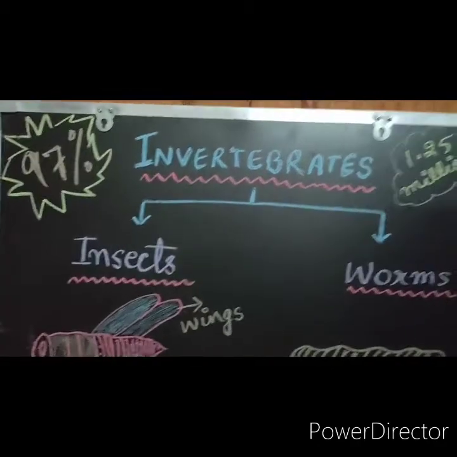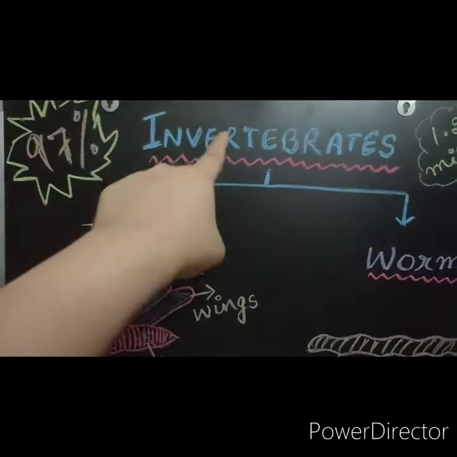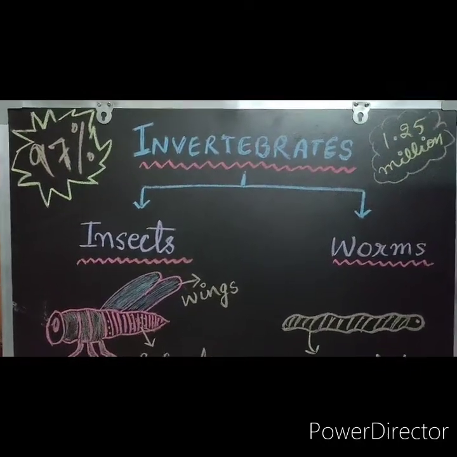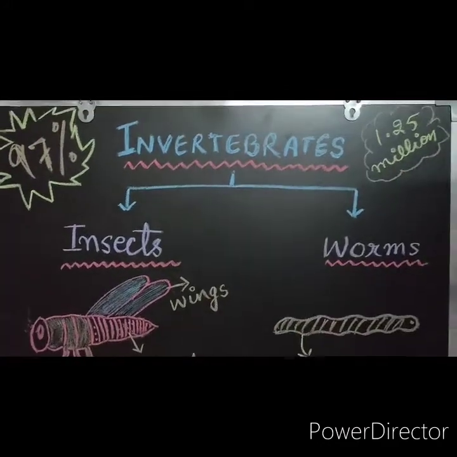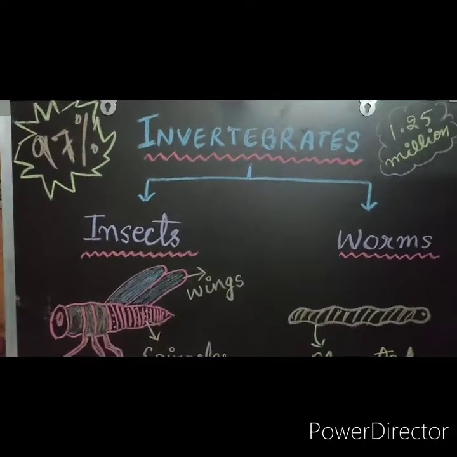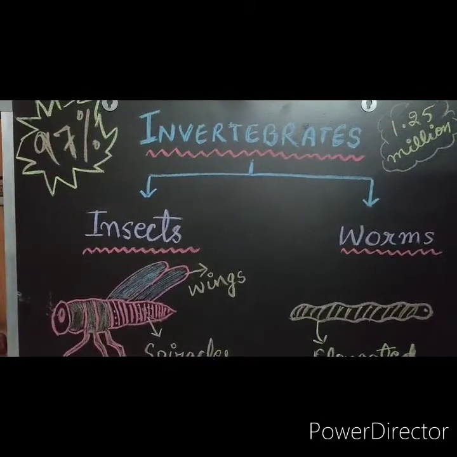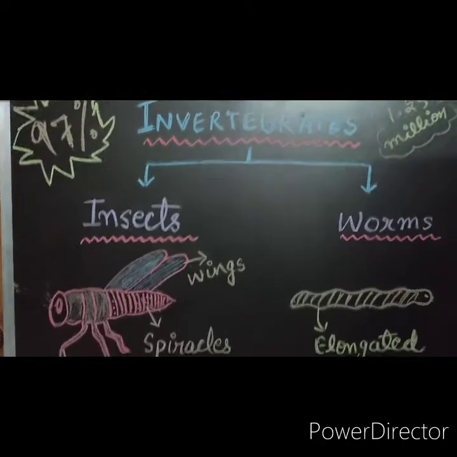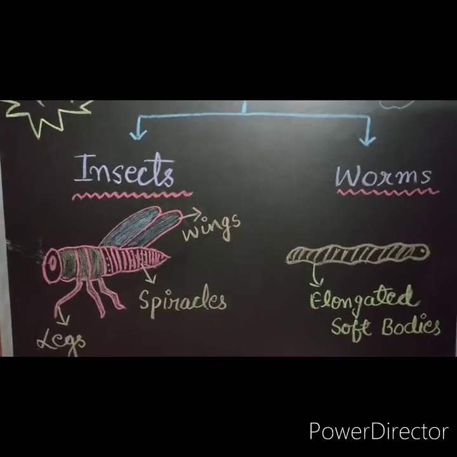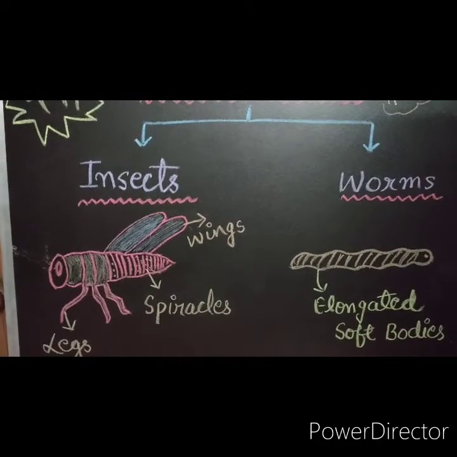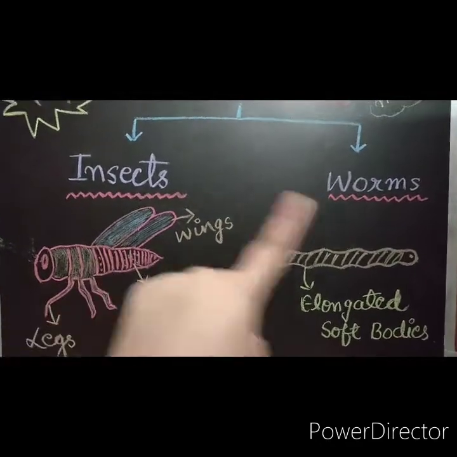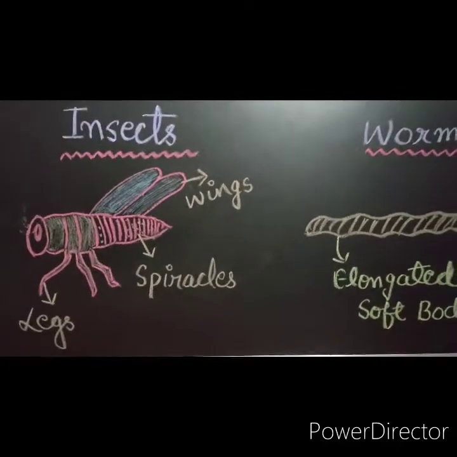You know, students, 97% of animals are invertebrates. Yes, only 3% are vertebrates. And 1.25 million invertebrates have been discovered, while many more are yet to be discovered. So to study this very large group of animals, invertebrates are majorly divided into two groups, insects and worms. When you go to higher classes, you will find that there are more groups of animals. For now, we will study insects and worms. So let's start with insects.